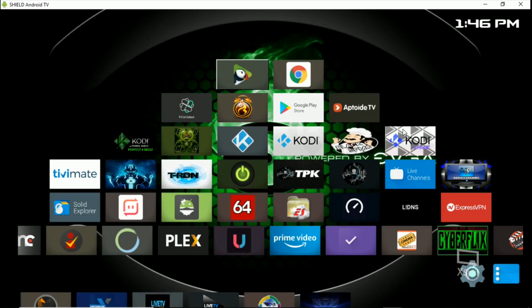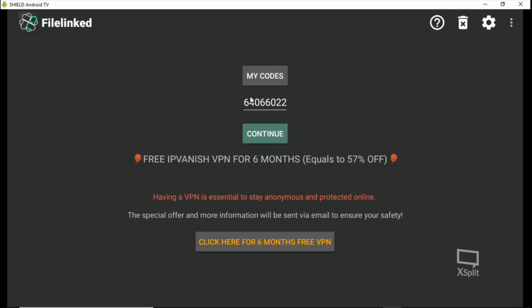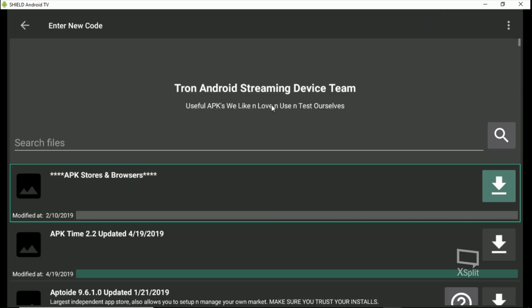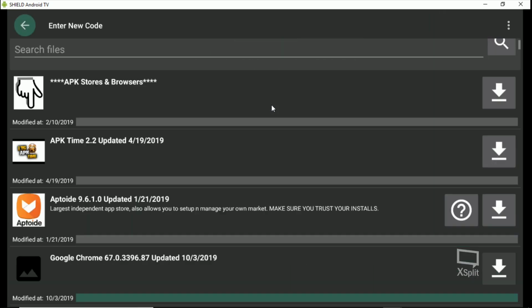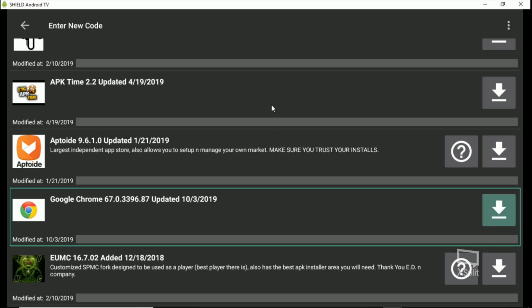Alright, now we're going to go to Filelinked here. And my code is 640-66022. Hit continue. And this is the reason why I keep these outdated browsers in here, because they update and it ruins them. A lot of this stuff, I don't keep it constantly updated.